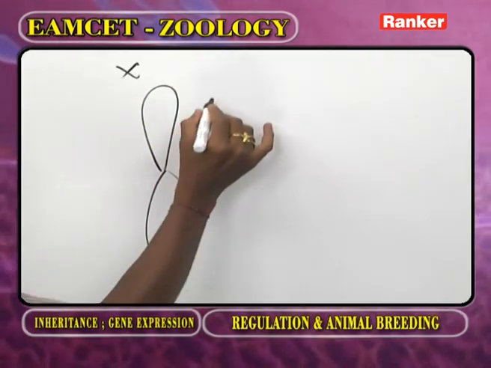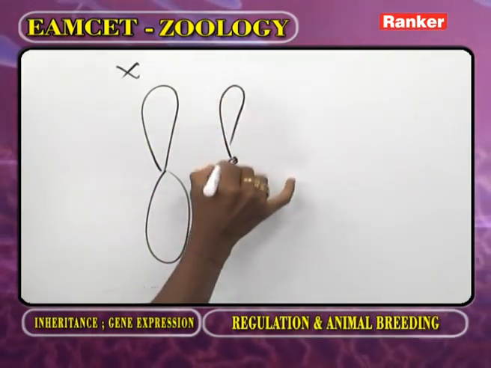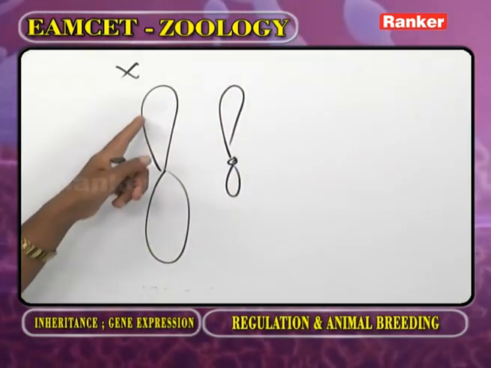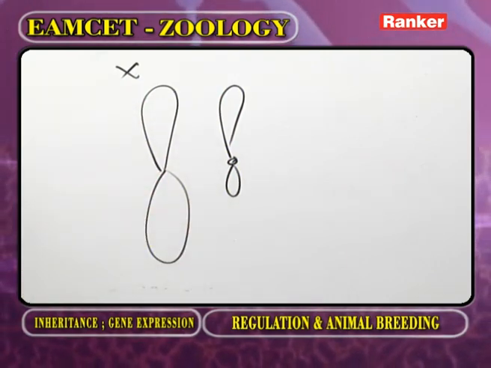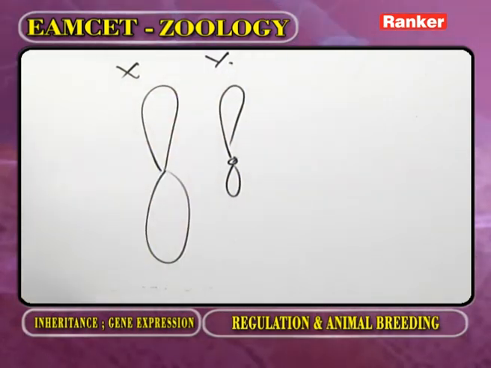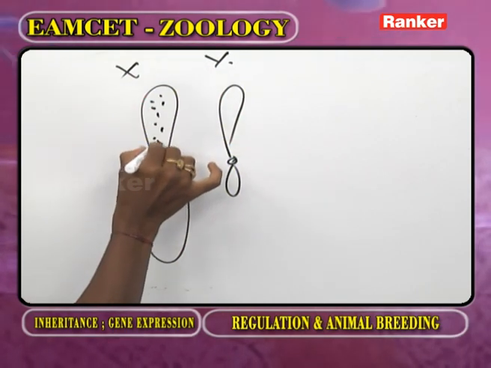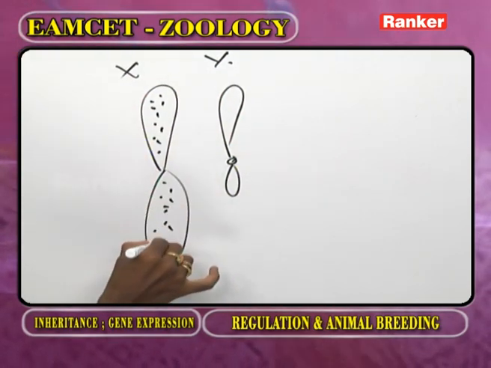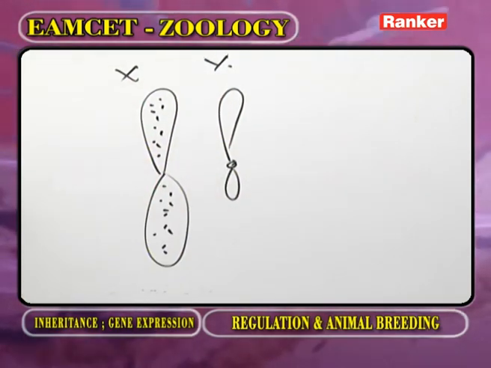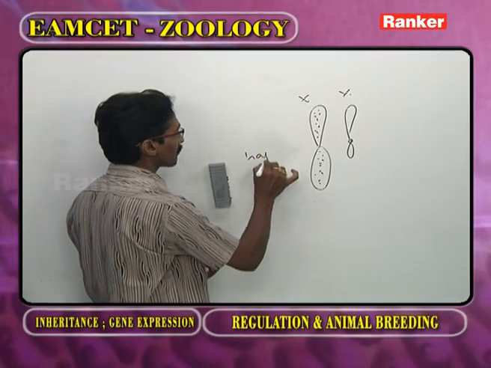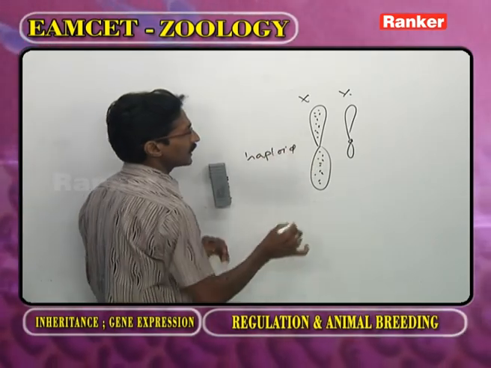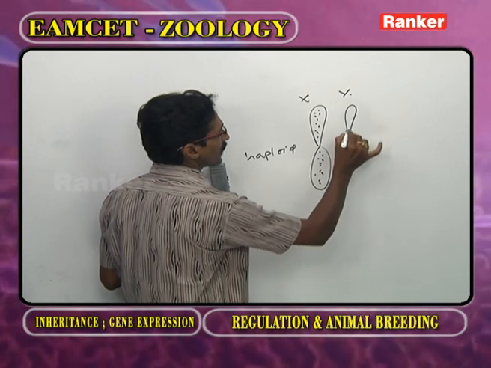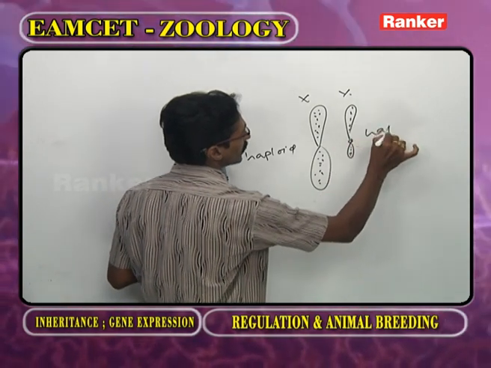Now this is the X chromosome and this is the Y chromosome. The X is large, the Y is small. Now, on the X chromosome, the genes are present. The genes present on the X chromosome are haploid, no doubt. Now, on the Y chromosome also, the genes present are called haploid.